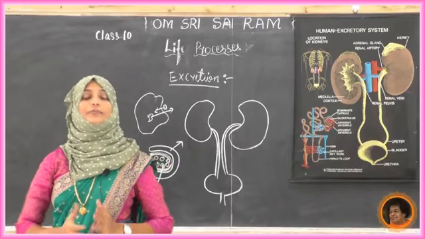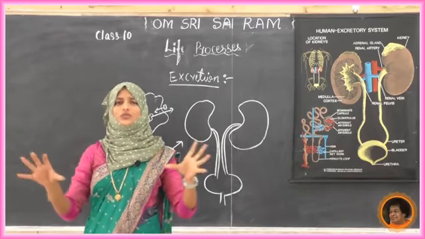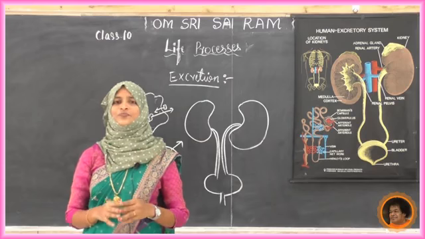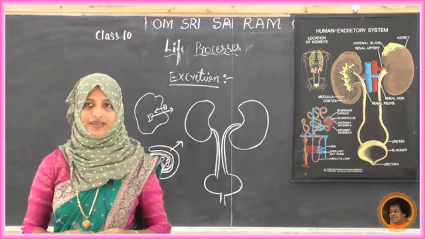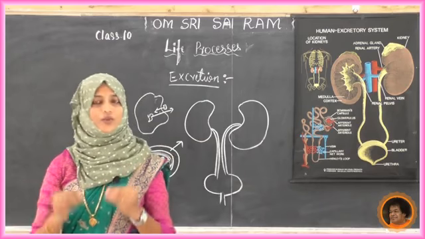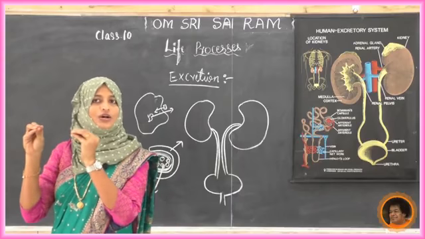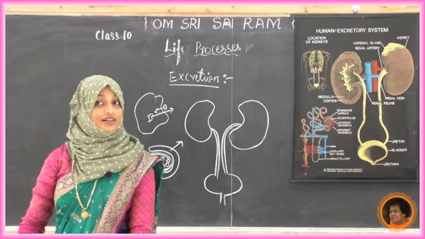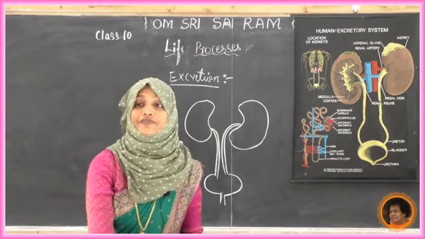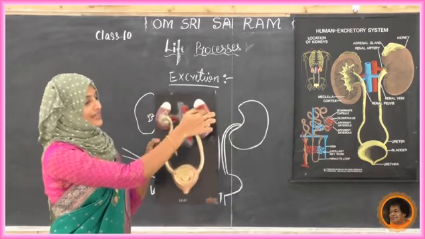But in human beings, the structure of the kidney is very important, so we'll glance at it once in 5 minutes. In today's class, we studied the excretory system in human beings. You have to know the explanation with the diagram. Inside the kidney, if you open the kidney, we can see the structure of the nephron.